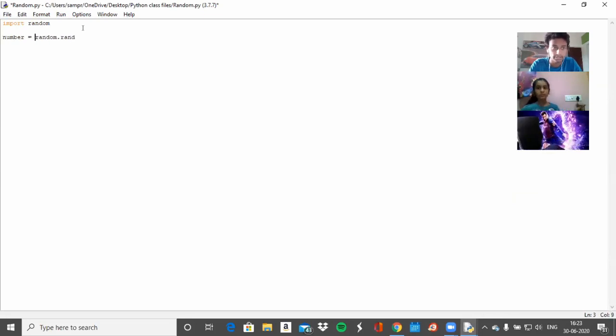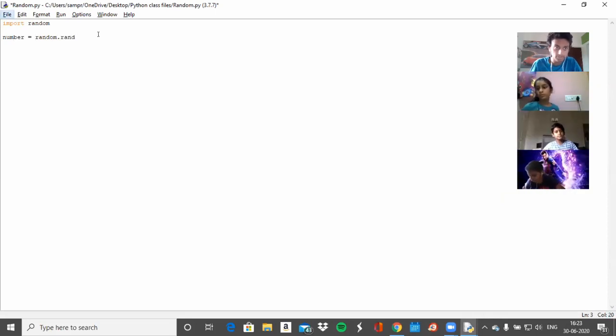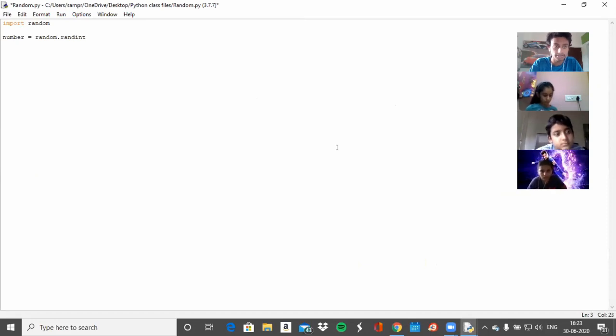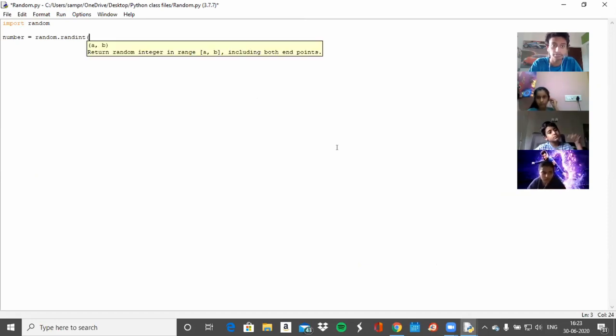Number is equal to random dot randint, okay, and you can put any two numbers, right? And let's just say 0, comma, 10. Will this choose a random number between 0 and 10 or between any two numbers?